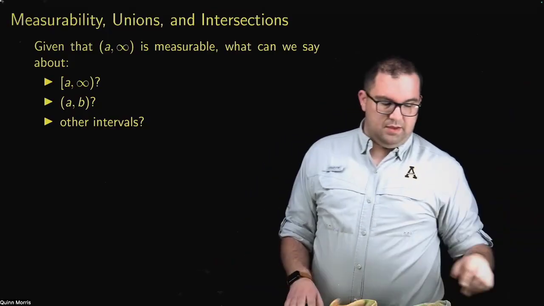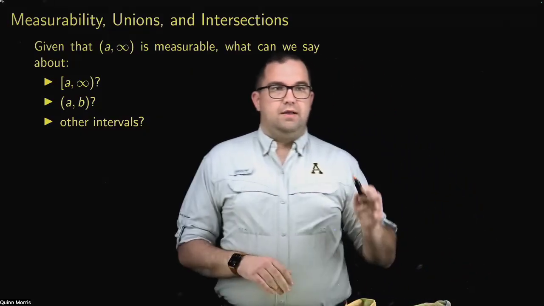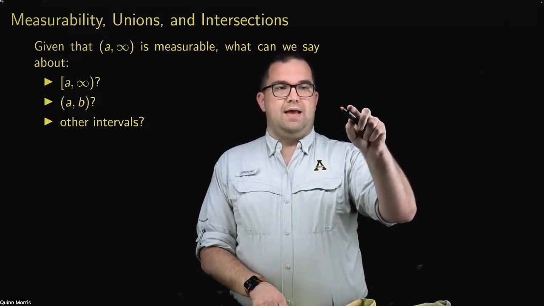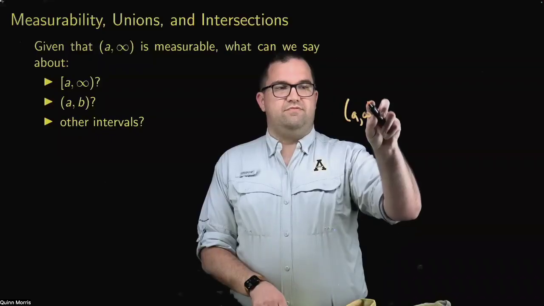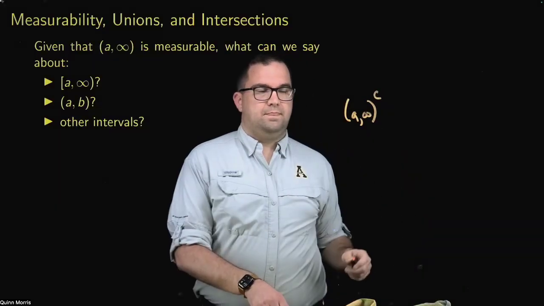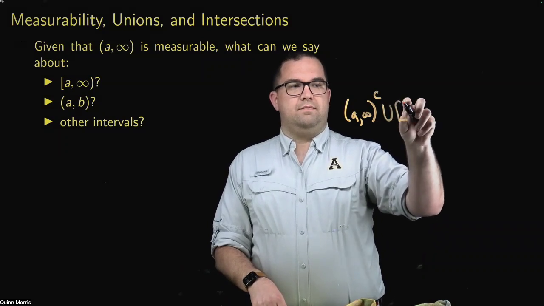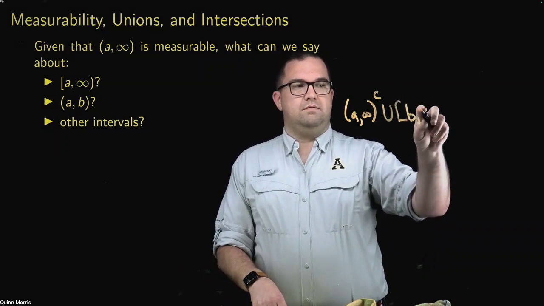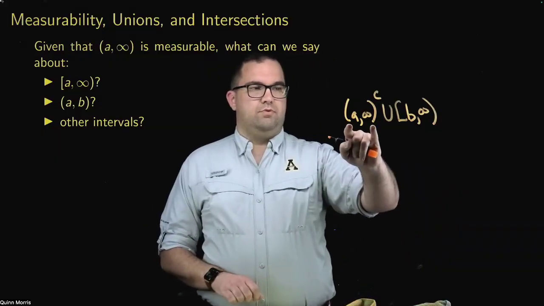I'm not going to spell this out quite as much, but you could argue that if I look at the complement of a to infinity, and I union with that b to infinity, this is measurable.